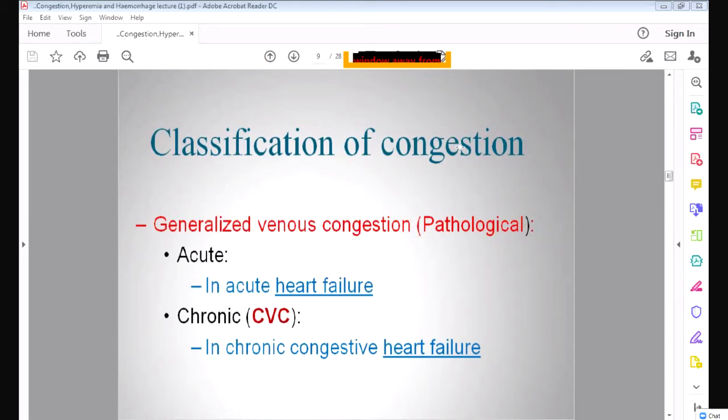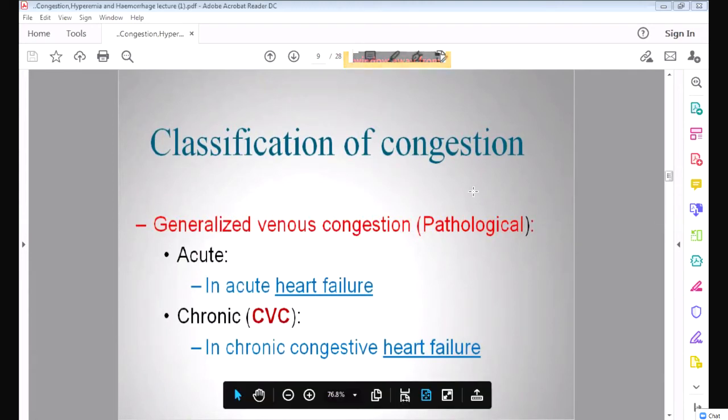Okay. Now, classification of congestion. It can be acute and chronic congestion. I told you the most important cause of congestion is heart failure. Why heart failure? Because the heart is not pumping the blood, the arterial blood is not coming into the tissue, and only the venous blood will collect in the tissue. That's why in heart failure there is congestion.